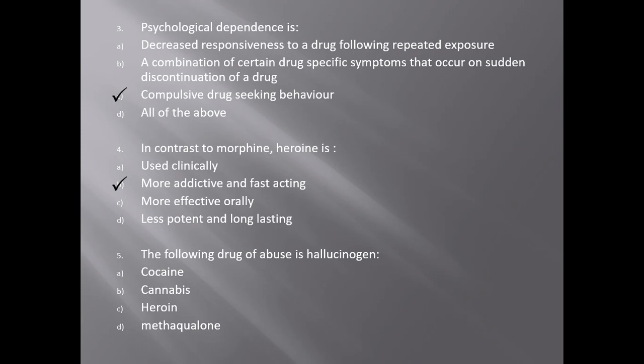Next. The following drug of abuse is a hallucinogen. A. Cocaine, B. Cannabis, C. Heroin, and D is methadone. The answer is B. Hallucinogens are the drugs that alter your perception of reality by changing the way the nerve cells in your brain communicate with each other. Examples include cannabinoids, lysergic acid diethylamide, and so on.